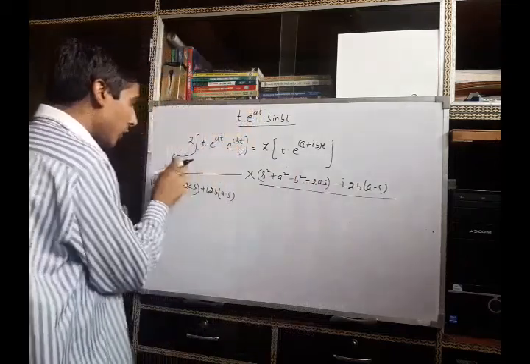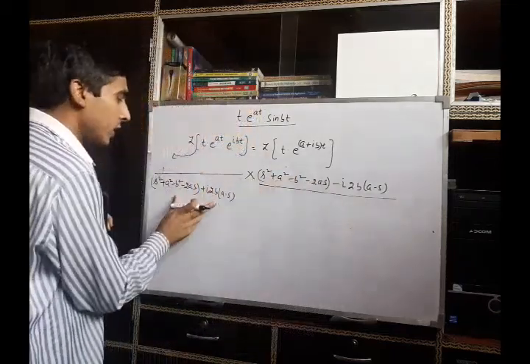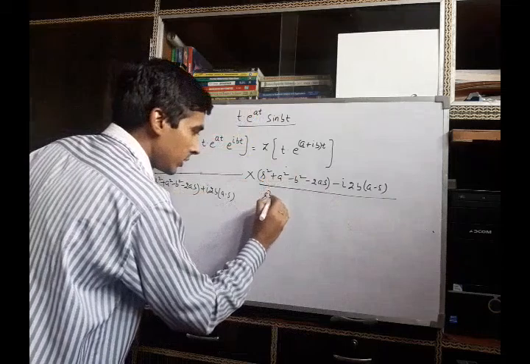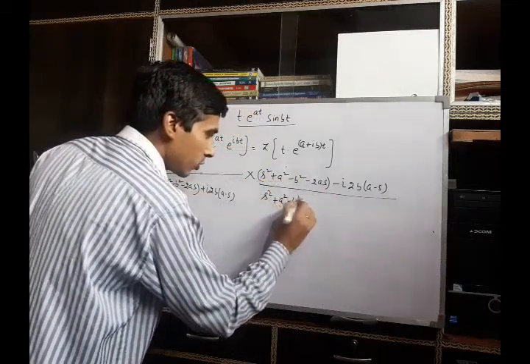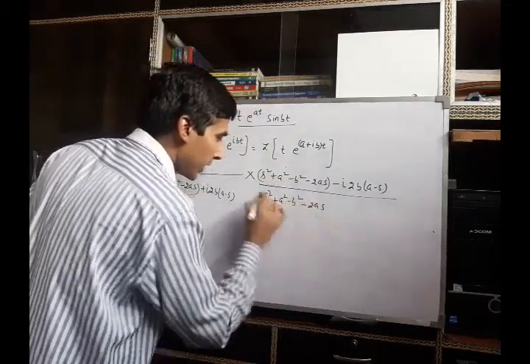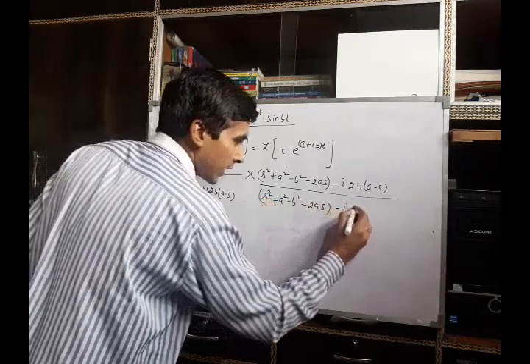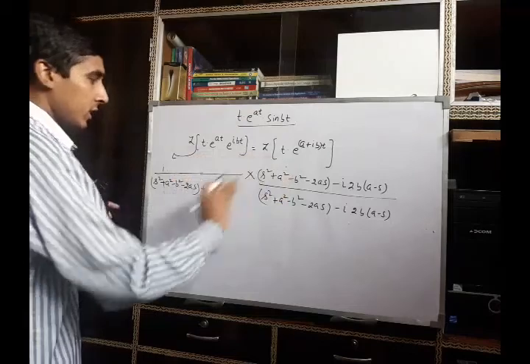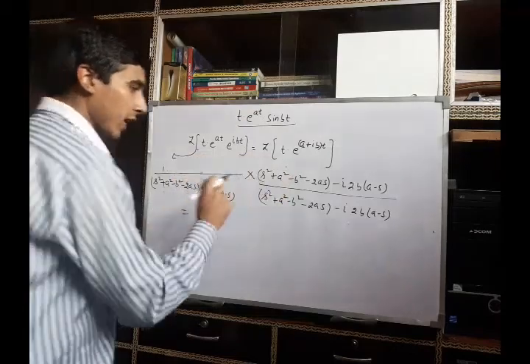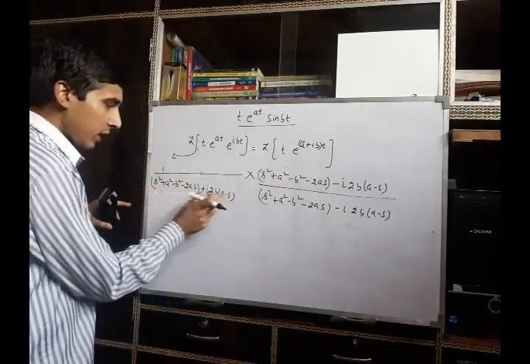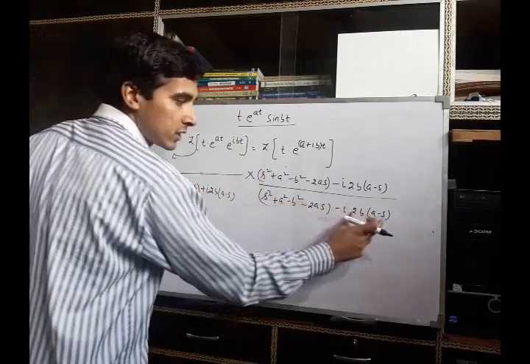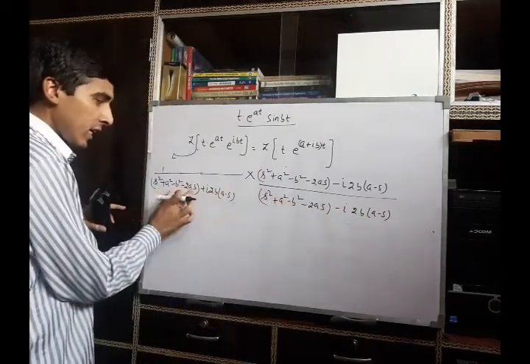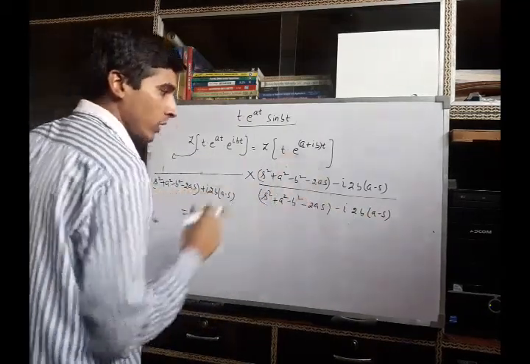Multiply the numerator with these terms and multiply the denominator with the same terms, so it will be s square plus a square minus b square minus 2as minus iota 2b(a minus s). Then by simplifying this, this is the formula for (a plus b)(a minus b), so we can rewrite it as a square minus b square.